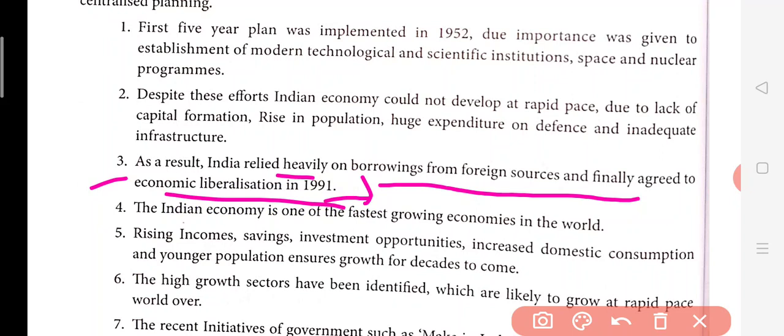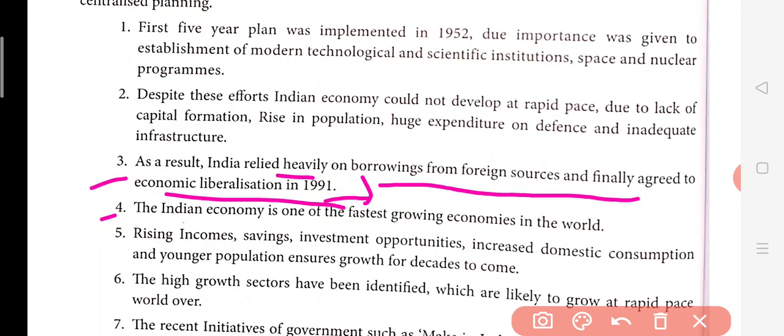Okay, so this introduced the LPG reforms. Liberalization, privatization and globalization were introduced, so that companies can invest in India and start their production. Because of that, employment and growth will again be generated in India.